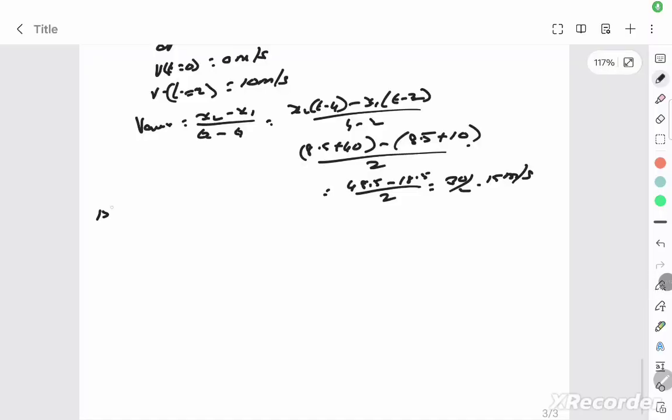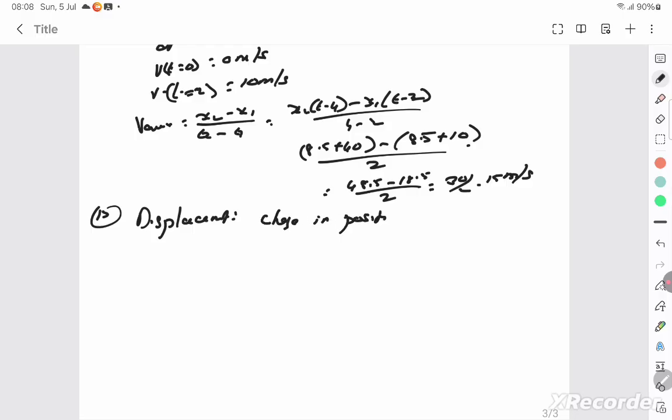So then there's a 15th question. Explain clearly with example the distinction between magnitude of displacement over an interval of time and the total length of the path, which is distance. The difference between displacement and distance. Displacement, as you know, is the shortest distance connecting the initial point and the final point, or in other words, it's change in position. Whereas distance is the total path traveled.